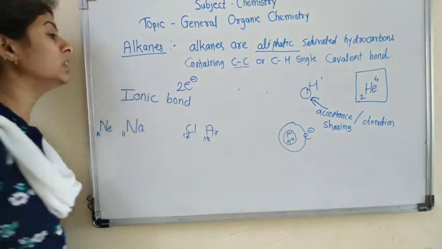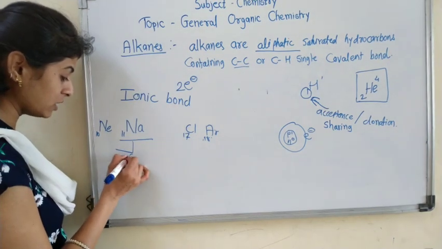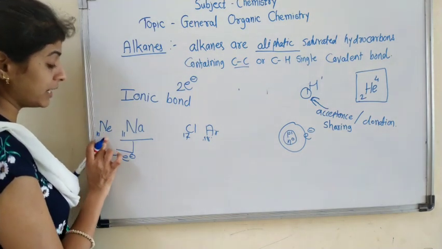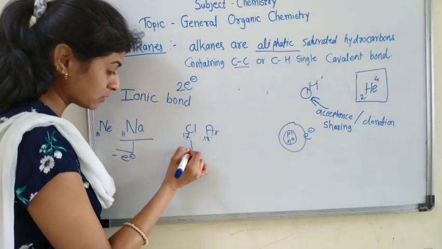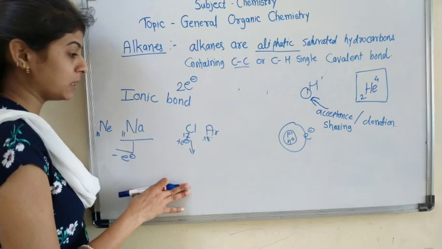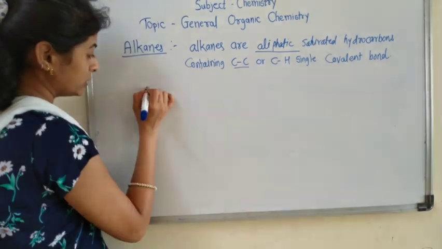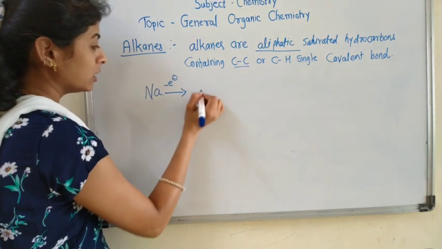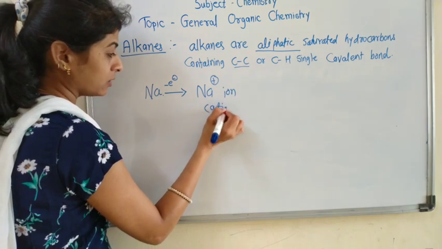Now to match up with the nearest noble gas, Na will have to lose 1 electron to match up with neon, the nearest noble gas to the Na atom, and Cl will have to accept 1 electron to match up with argon, so that they become stable elements. Na loses its 1 electron to give Na positive ion, that is a cation.